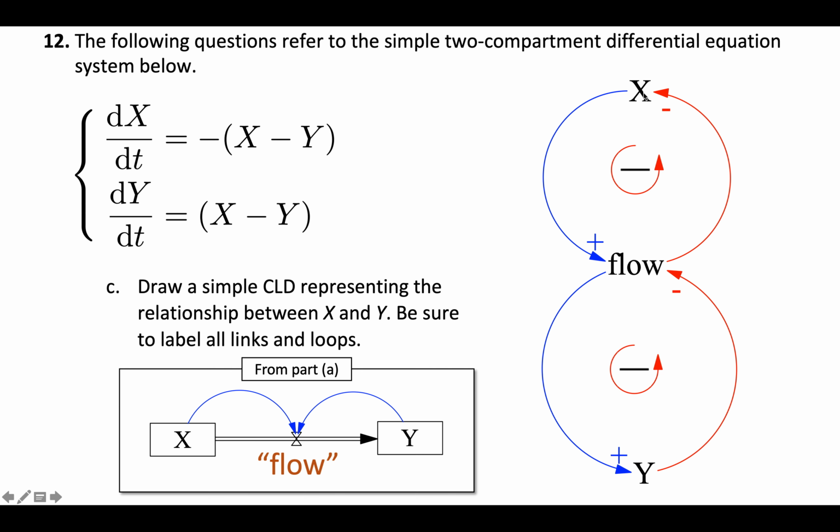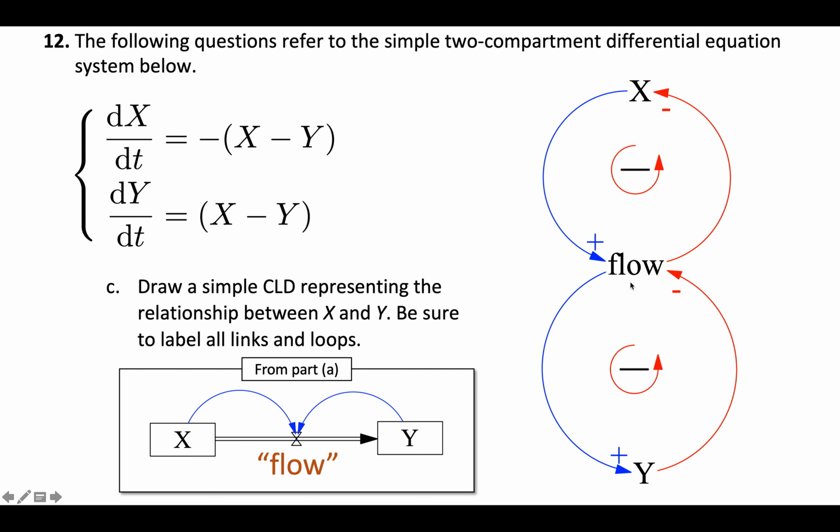So I've got x out here and y down here, and this flow, which you can think of as x minus y. Well, x has a positive impact on x minus y, but then x minus y, because of dx dt equaling negative x minus y, has a negative relationship. That's what's going on here.